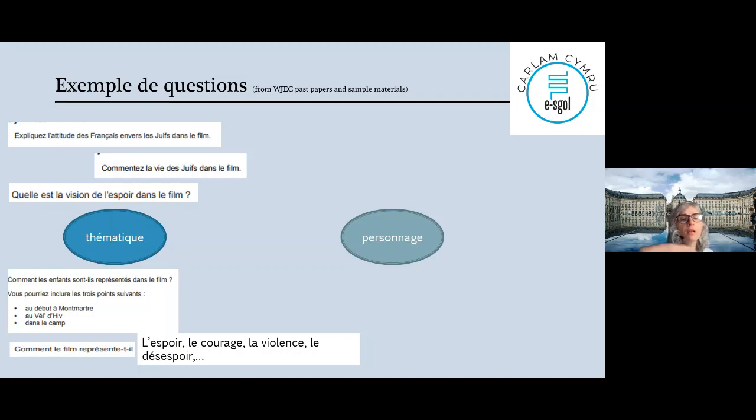So, you see, at Montmartre, they're like innocent people playing. They're like the other kids. They're playing tricks. They're taking cigarettes. Okay. Au Vel d'Hiv, they carry on playing, but at the same time, some of them really start realizing. At Montmartre, only one is thinking perhaps something is going wrong. Rachel. Mais au Vel d'Hiv, more of them, and they have to grow.